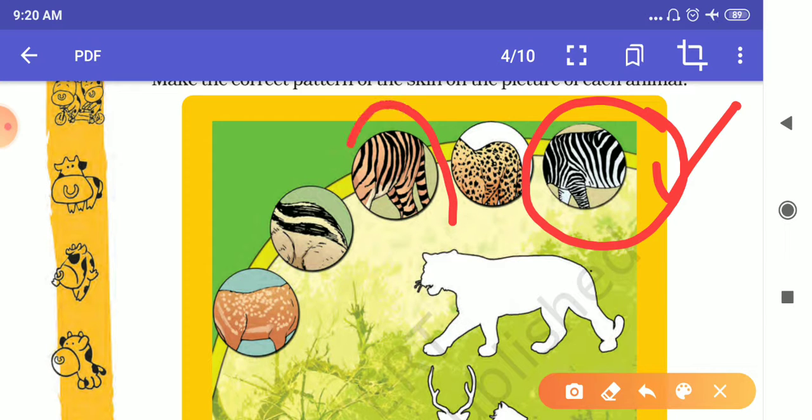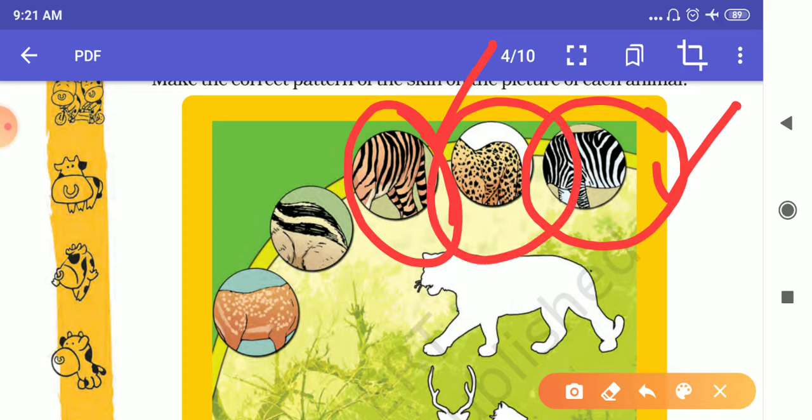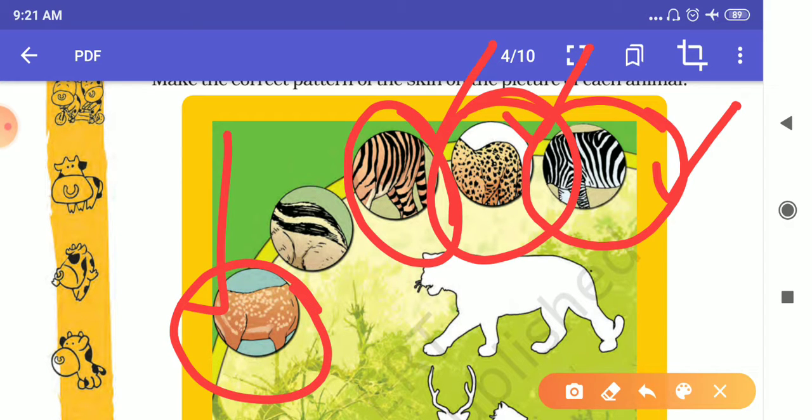Can you identify this animal? Of course you can identify. That is a tiger. A tiger has a very different kind of pattern on its skin. Can you identify this animal? Yes, you can. That is a leopard. Can you identify this animal? Yes, you can identify. That is a stag.